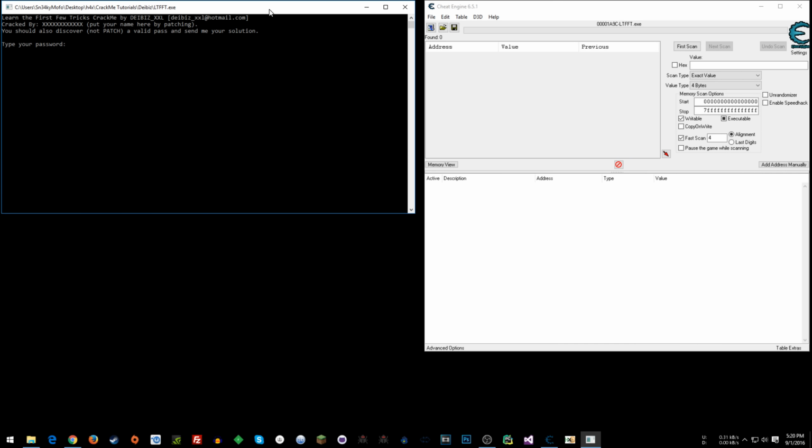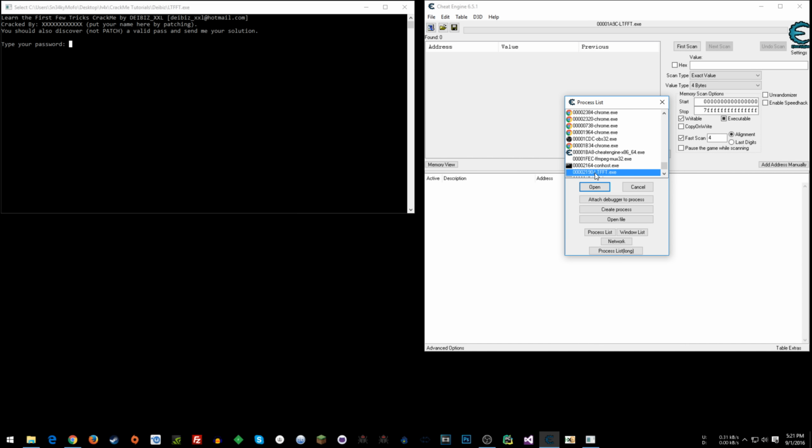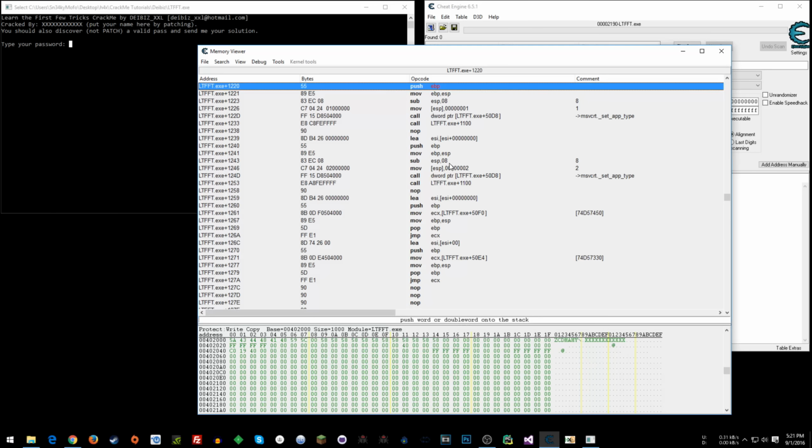So one of the first things that I want to do is this: if you use a debugger like x32, x64 debug, or Olly, you can simply restart an application from within the debugger while it's still attached, essentially. Or it'll reattach itself automatically. With Cheat Engine, we need to create a workaround if we don't want to have to close the app, or every time the app closes, reattach it. If we don't want to have to do that every time, I've reattached here.